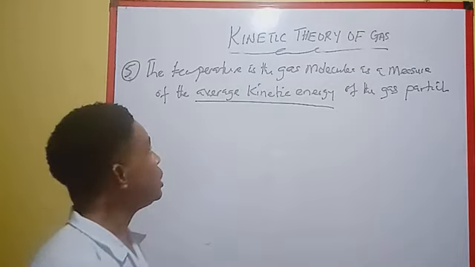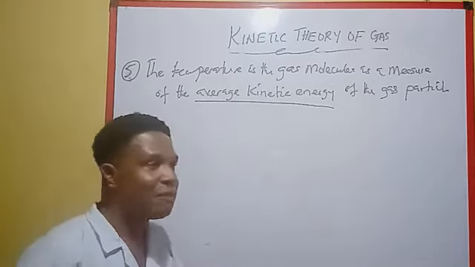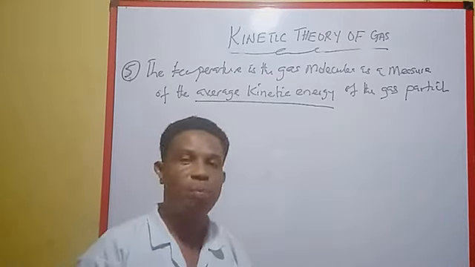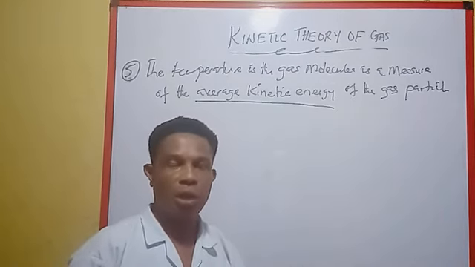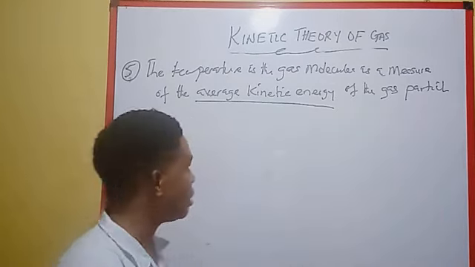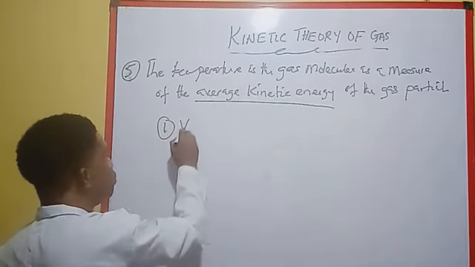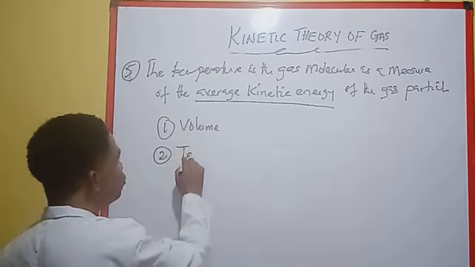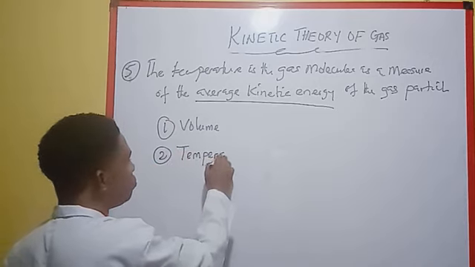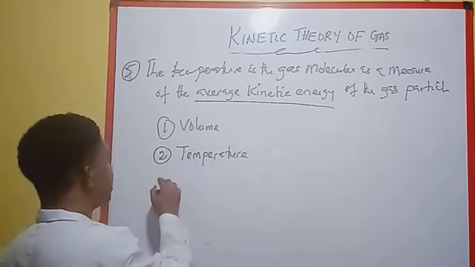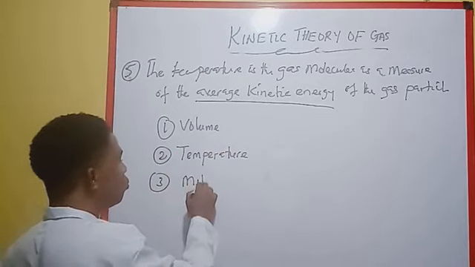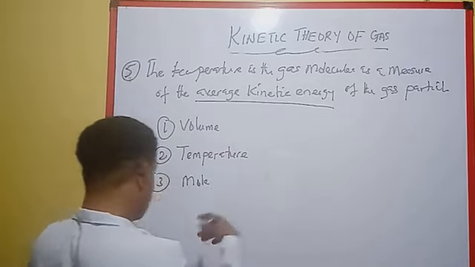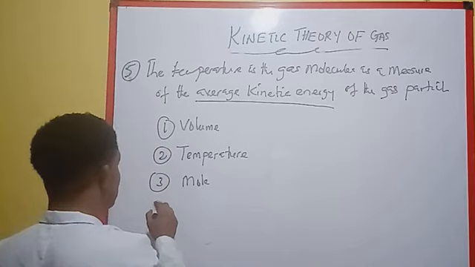Okay, now when we talk about gas, there are 4 major parameters that we use to explain or describe the behavior of gas. Number 1 is volume. Number 2 is temperature, in no particular order. Number 3, mole, which is the amount of substance.